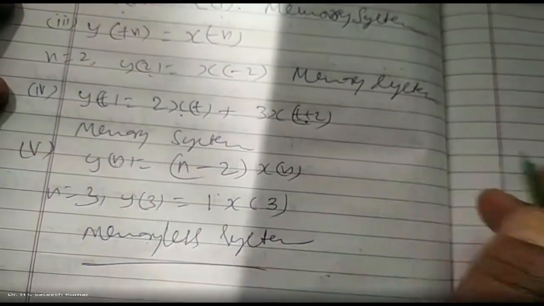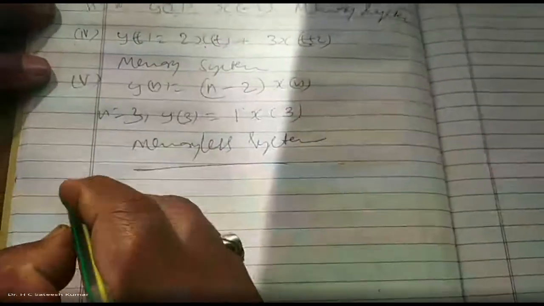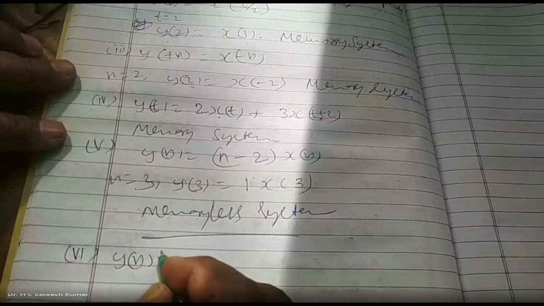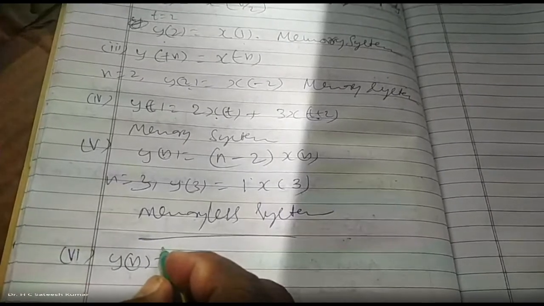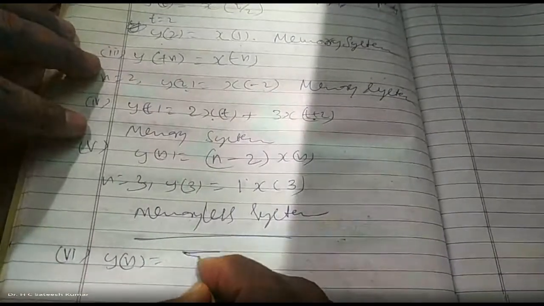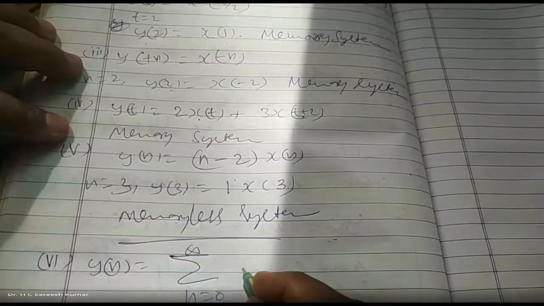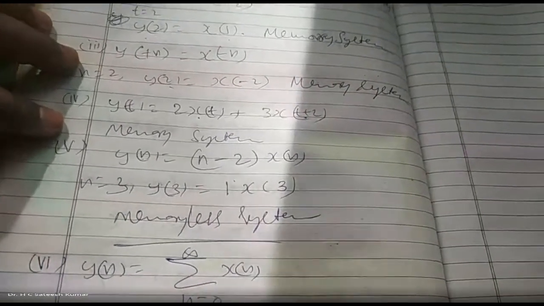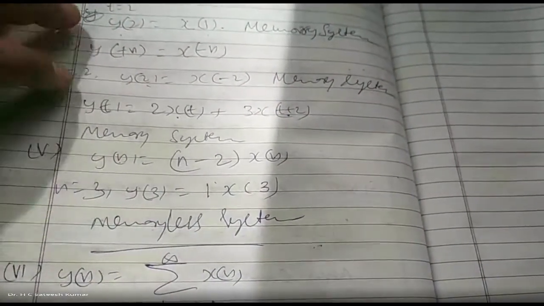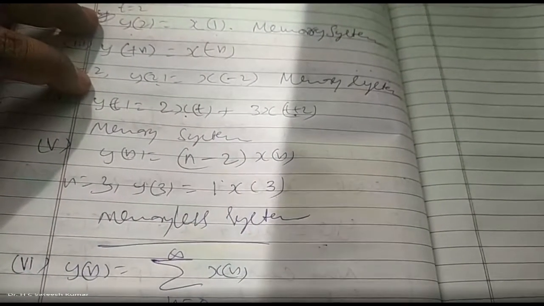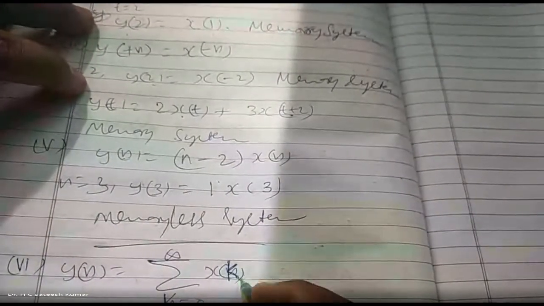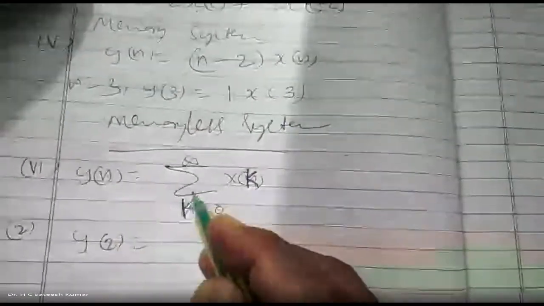Like this, we can check n number of problems. Sixth one. y of n is equal to summation, k varies from 0 to n, of x of k. For example, y of 2 is equal to summation of x of k, with k varying from 0 to 2.